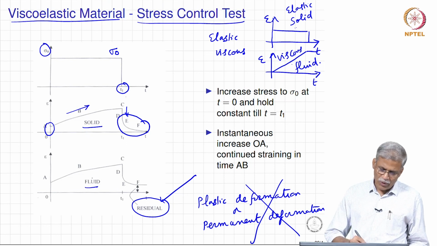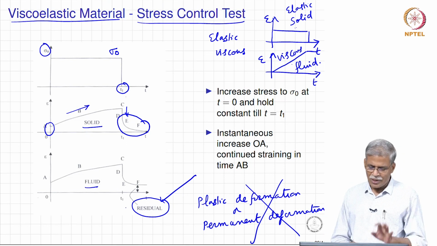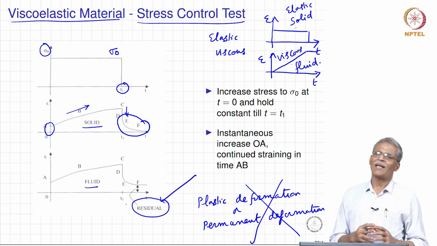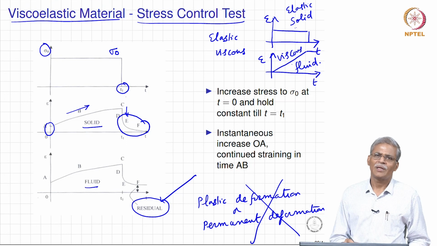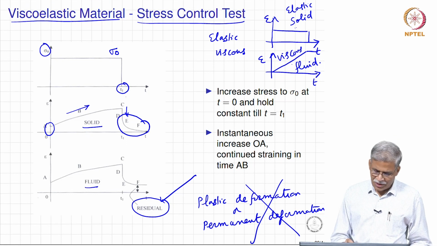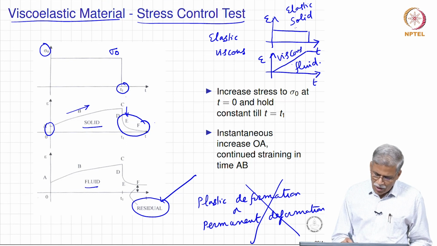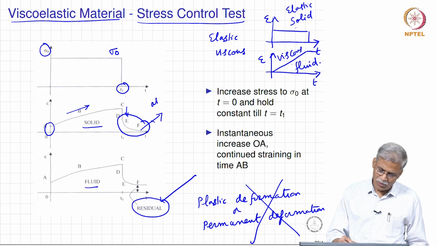Now, why do we say that this is a solid and this is a fluid? We know that after unloading, a solid will recover all the strain and it will go to a state in which the strains are 0. But how long is it going to take? This strain recovery is going to be asymptotic.